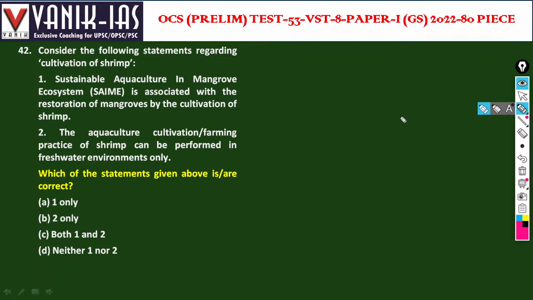Restoration of mangroves by the cultivation of shrimp, sustainable aquaculture in mangrove ecosystem. Yes, why? Because mangroves are the harbor for such type of species.